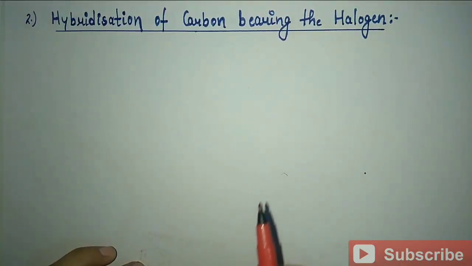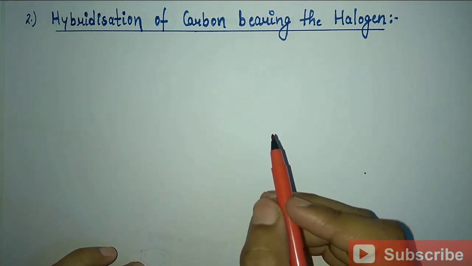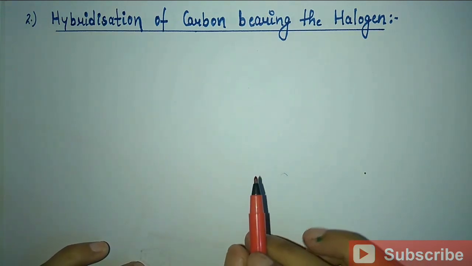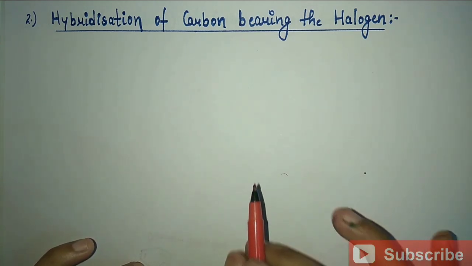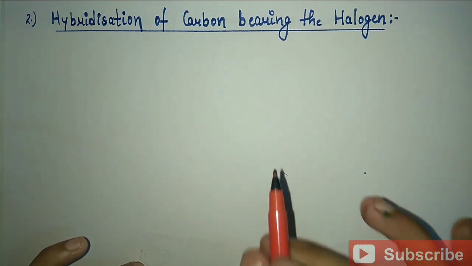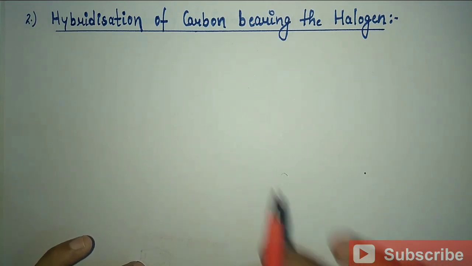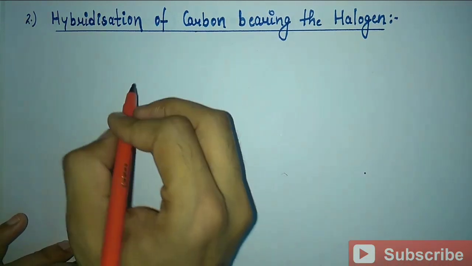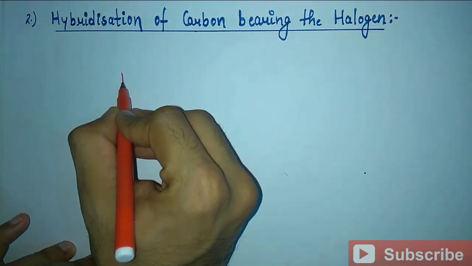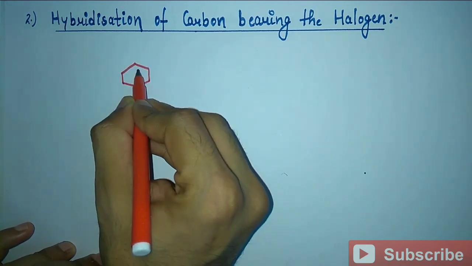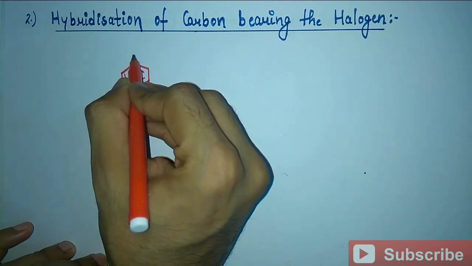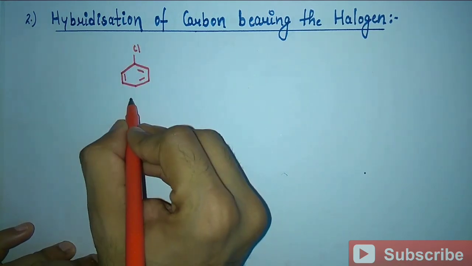Now, another reason for the low reactivity of aryl and vinyl halides can be explained on the basis of the hybridization of the carbon atom holding the halogen atom. Let's see how. We will take the example of chlorobenzene again. This is our aryl halide, chlorobenzene.